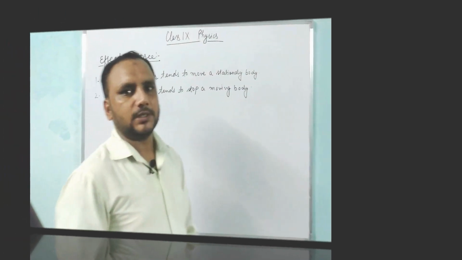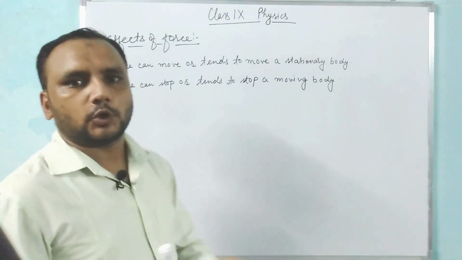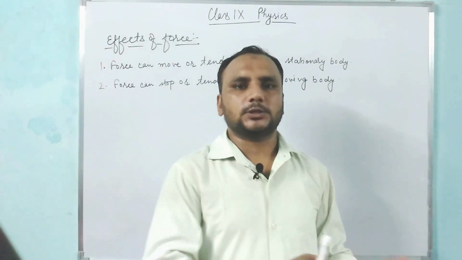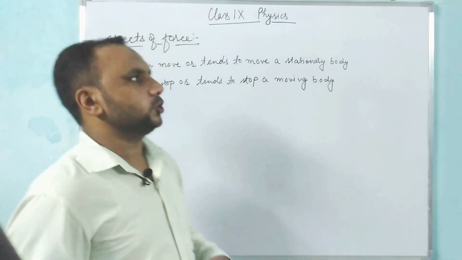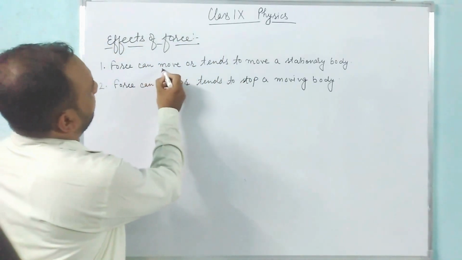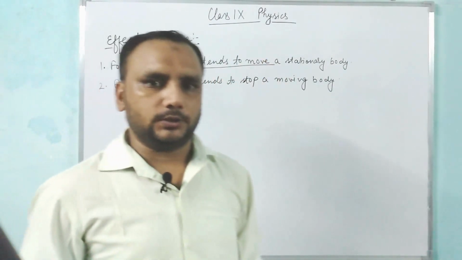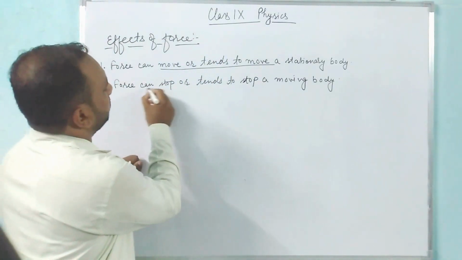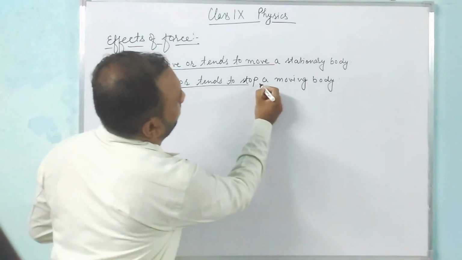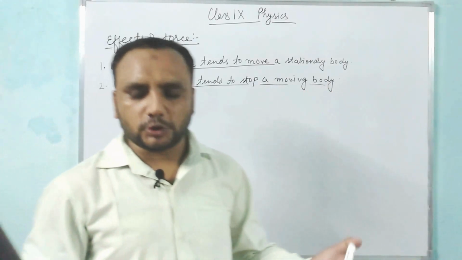Now we will discuss the effects of force. As we have discussed, force can move a stationary body or try to move a stationary body. So the first effect is force can move or tends to move a stationary body. Force can stop or tends to stop a moving body. Some other effects also there of force.